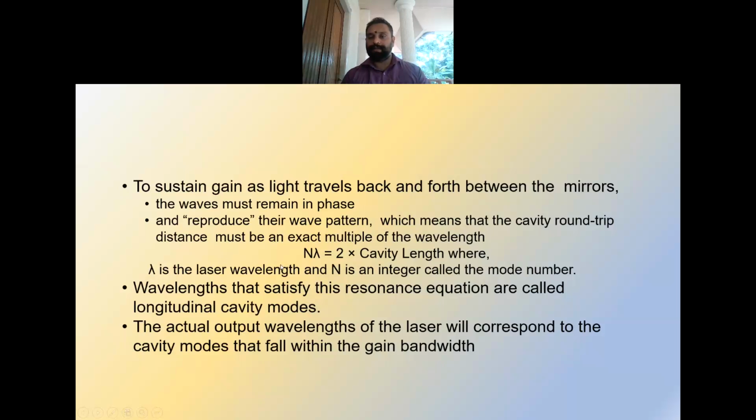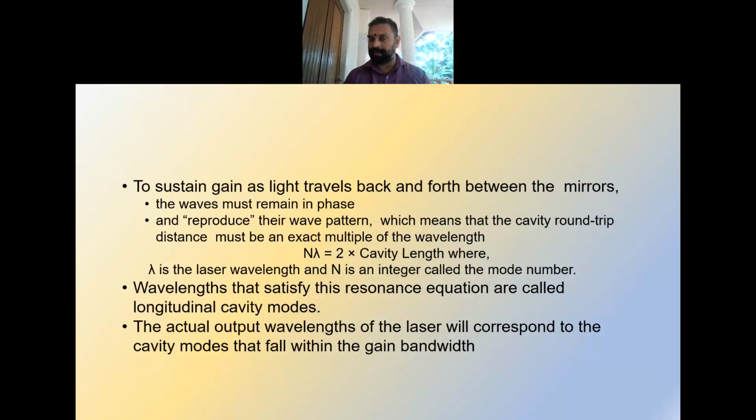So here lambda is the laser wavelength and n is an integer called the mode number. The wavelengths that satisfy this resonance equation are called the longitudinal cavity modes. There are different wavelengths generated inside the cavity, but certain wavelengths satisfy this equation and interfere constructively.